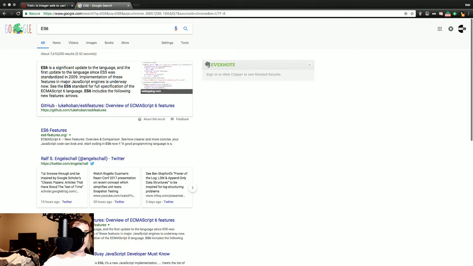See the ES6 standards for full specifications of the ECMAScript 6 language, short version ES6. ES6 includes the following new features: arrows, and so forth, and such and such. Sounds like a fascinating read that we can save for later.